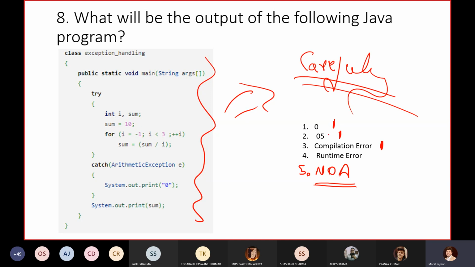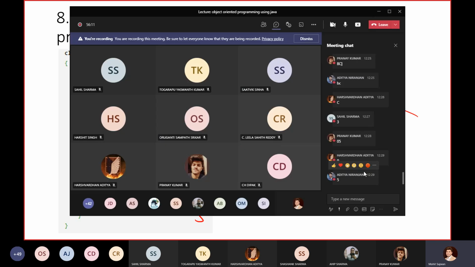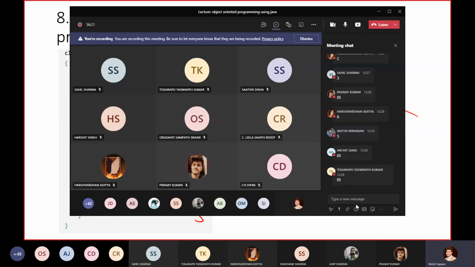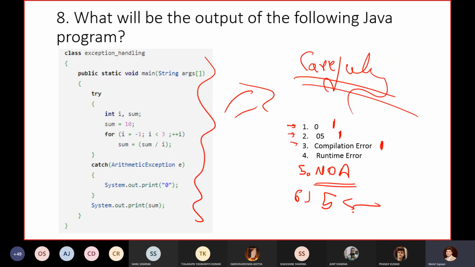So now for this question I'm getting different answers, for every option a different answer. Okay, let's check it out. Aditya posted 5, so one more option, that is only 5, and we are getting 05. So Harshvardhan now got the answer, he has posted compilation error.